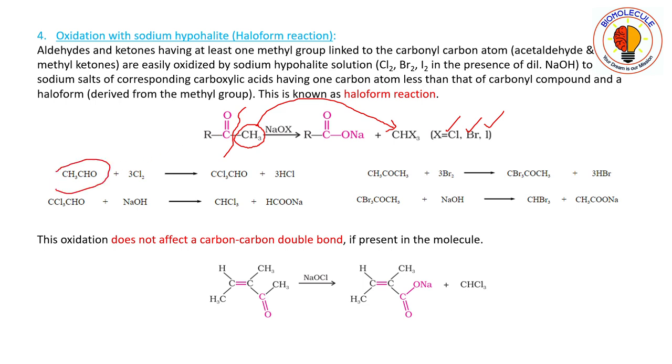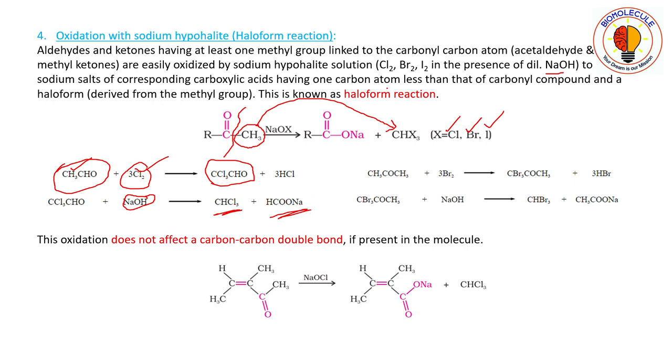This is your acetaldehyde. The hypohalite solution is obtained when you give chlorine, bromine, or iodine in the presence of dilute NaOH. So here chlorine is present, and these hydrogens are being replaced by chlorine. Then you treat this with sodium hydroxide, and you get chloroform and the carboxylic acid, but with one carbon atom less.